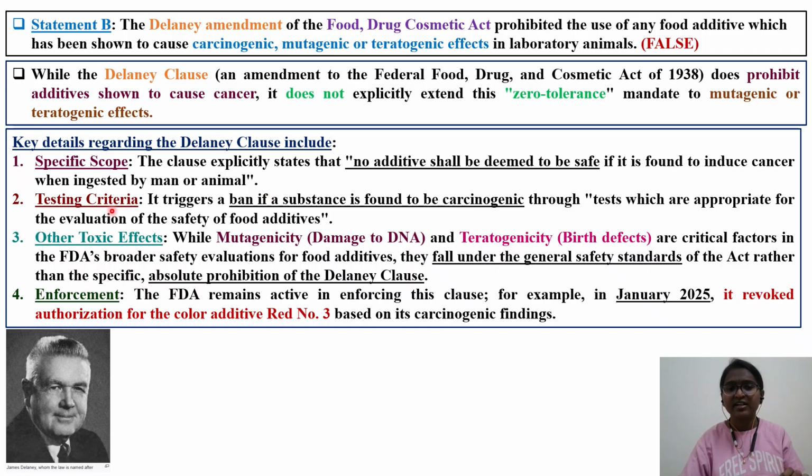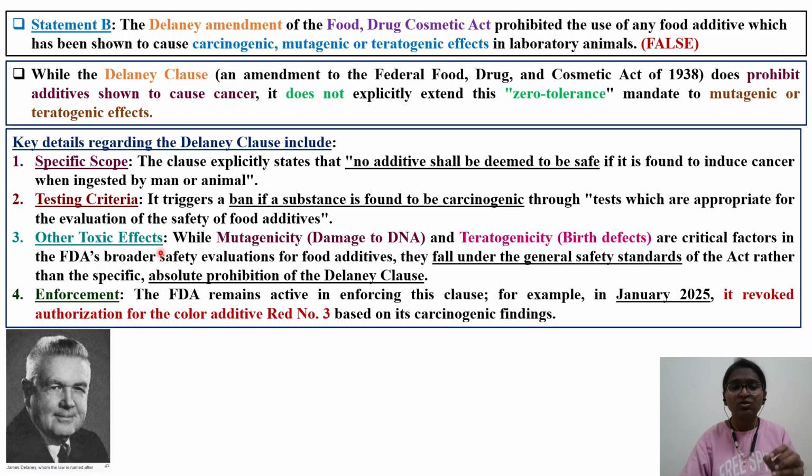Second one is testing criteria, how it triggers a ban. The Delaney clause will cause a ban if a substance is found to be carcinogenic through tests which are appropriate for the evaluation of safety of food additives. Generally, we do a 2-year carcinogenicity study in rodents. If they find that the substance is carcinogenic, as per the Delaney clause, you have to ban that food additive.